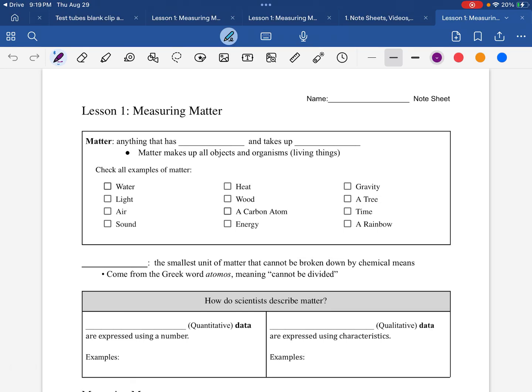Lesson 1, Measuring Matter. So matter is anything that has mass and takes up space. We'll talk more about mass, something we can weigh. Matter makes up all objects and organisms, but not everything is matter. So let's look and see what is matter. Pause the video and try yourself, see what you think is matter.